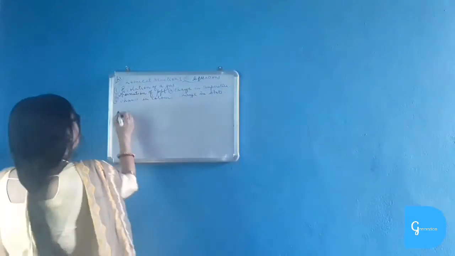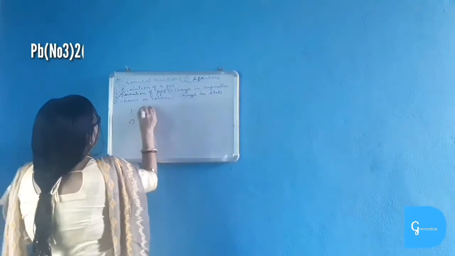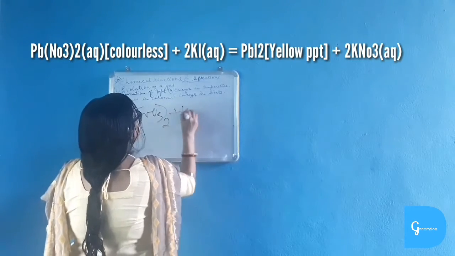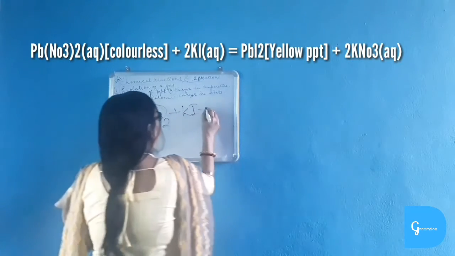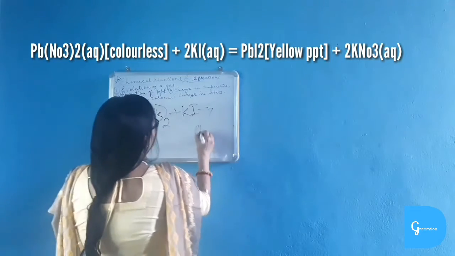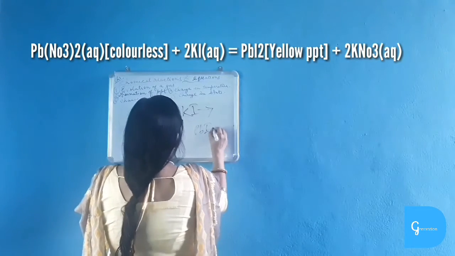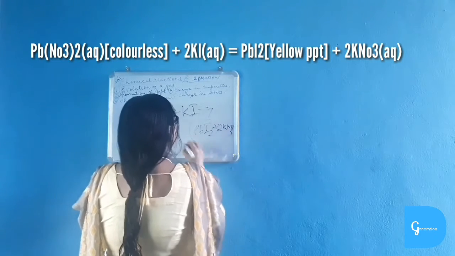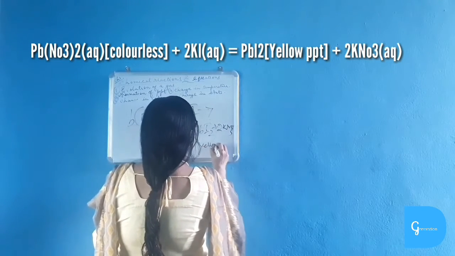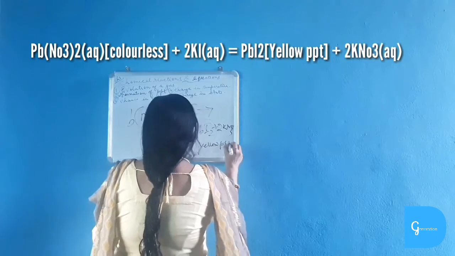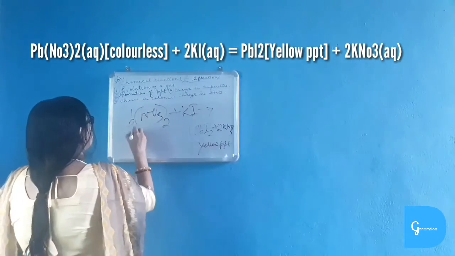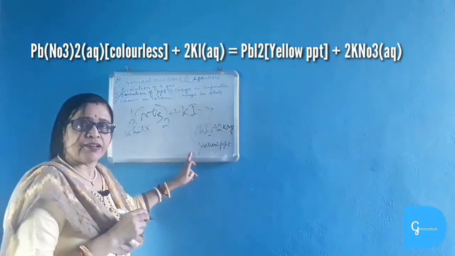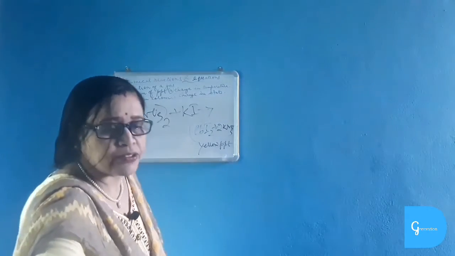important example in this chapter, is lead nitrate plus potassium iodide. Okay, lead iodide is formed. This lead iodide is yellow color precipitate. So from white color, yellow color is formed. There is change in color and thus it is chemical reaction.